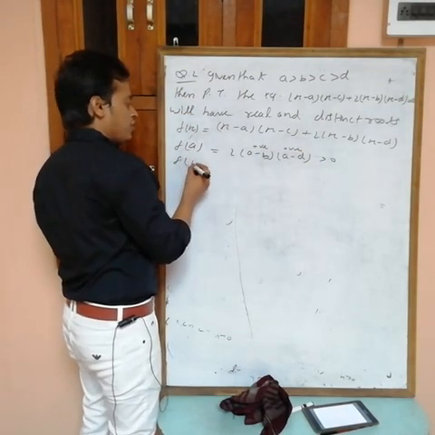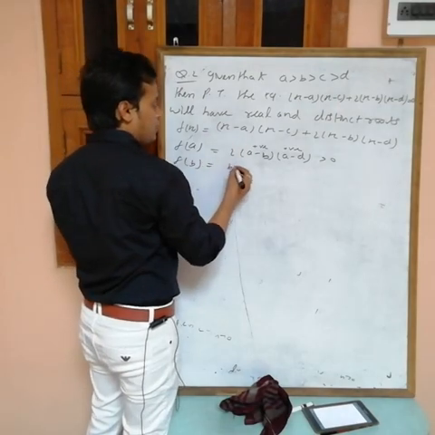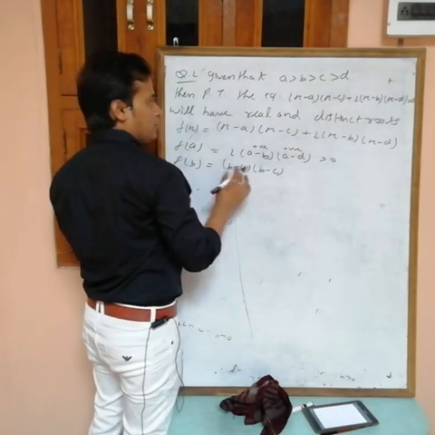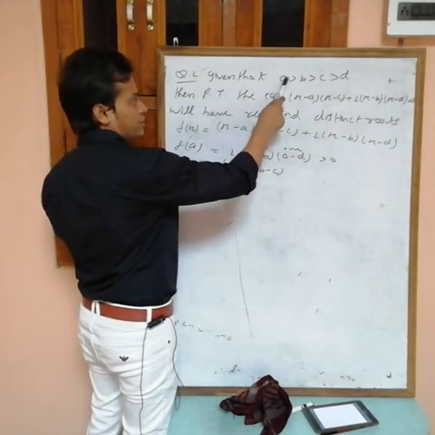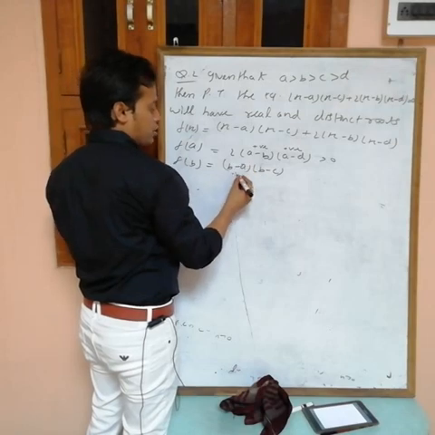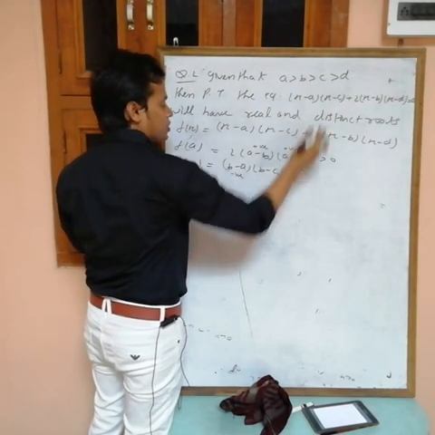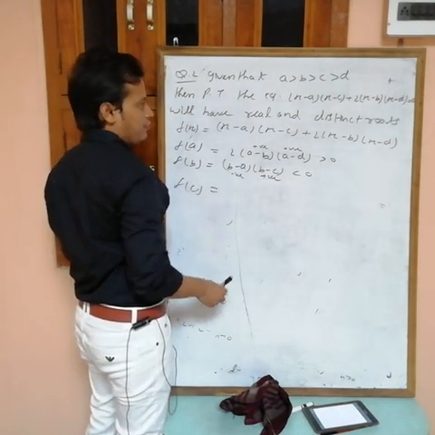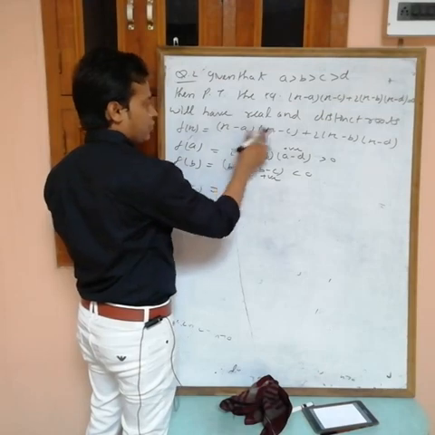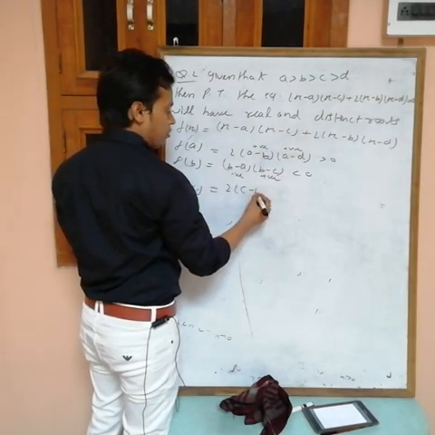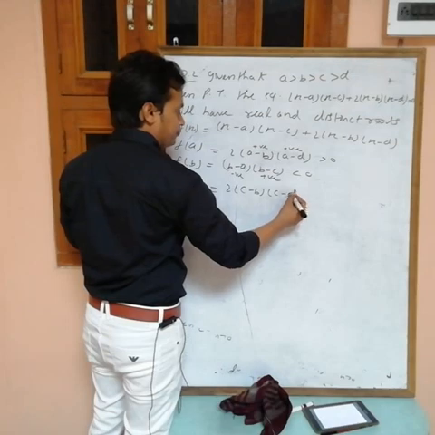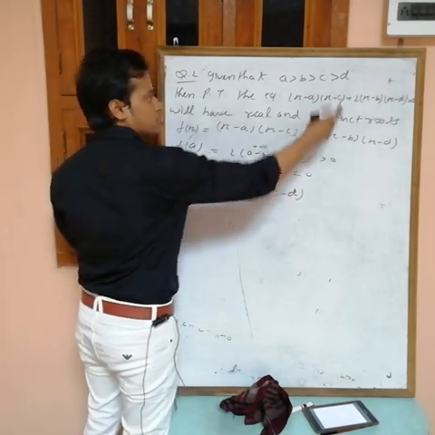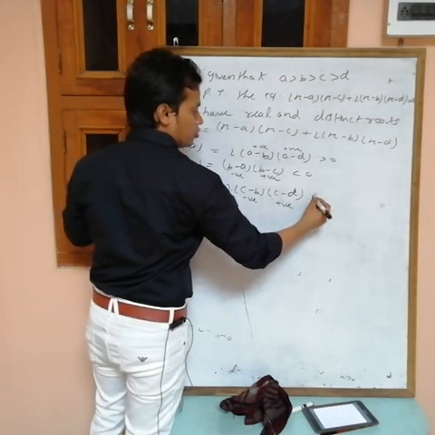Now find f(b): (b - a)(b - c) + 2(b - b)(b - d), where b - b is 0. b is less than a, so b - a is negative. b - c: b is greater than c, so positive. So f(b) is less than 0. Now f(c): put x = c, (c - c) is 0, plus 2(c - b)(c - d). c is less than b, so negative, and c is greater than d, so positive, so the total is less than 0.